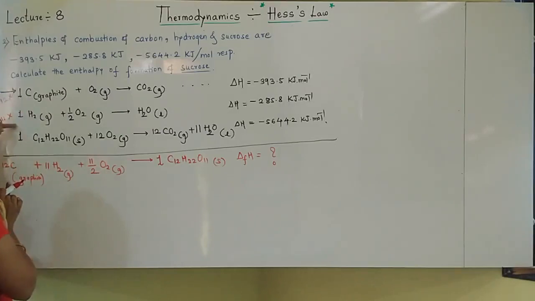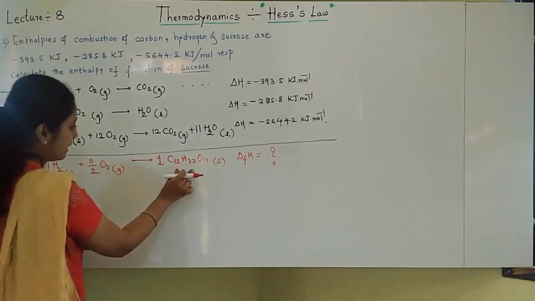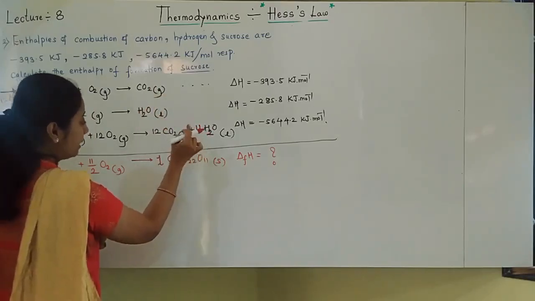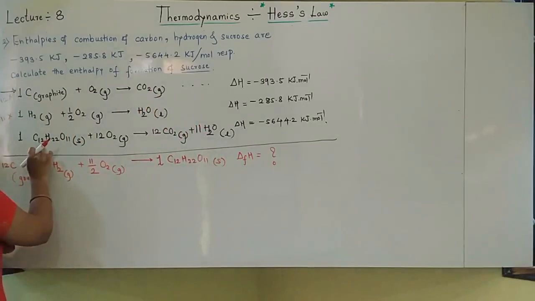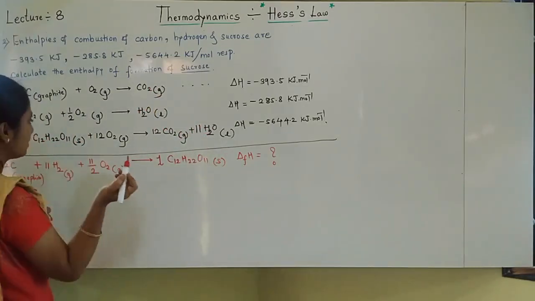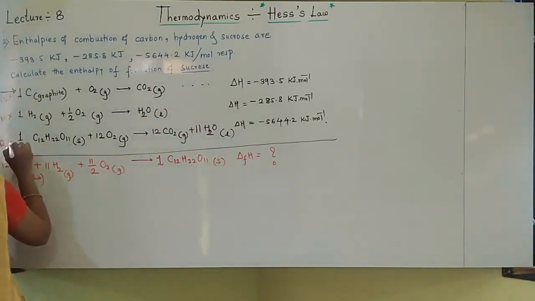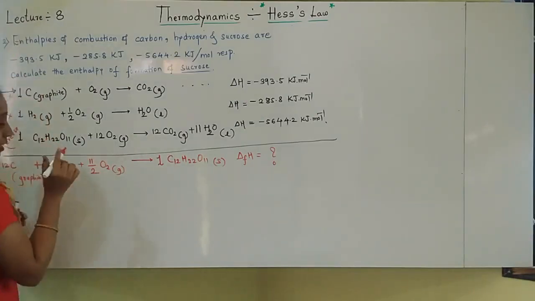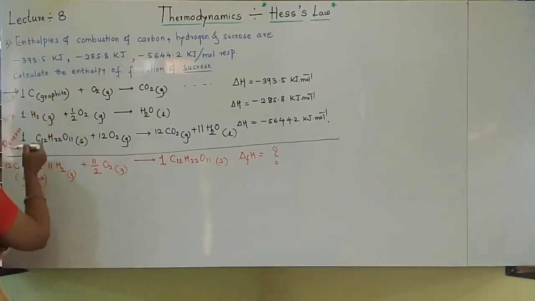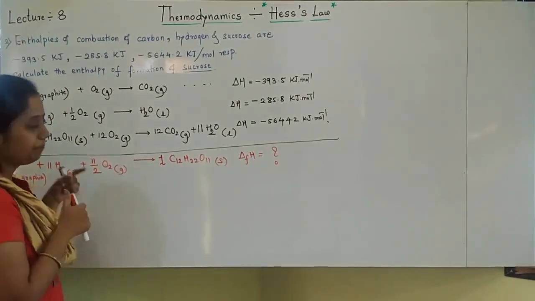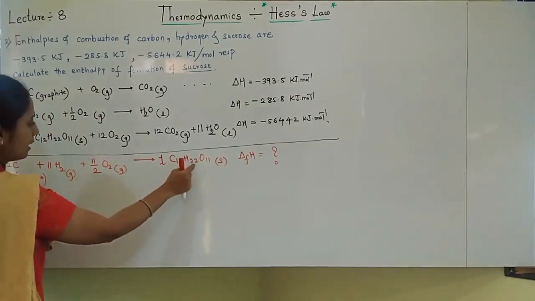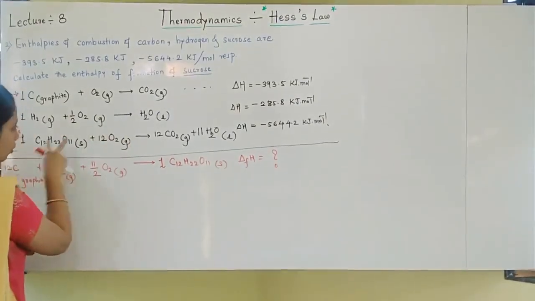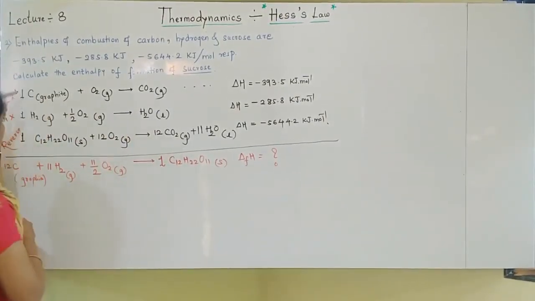I understood. On the right side I want sucrose, but there is no sucrose on the right side. But I can find sucrose on the left side of the third equation. So what shall I do, students? The third equation I must reverse. Students, this should be highlighted very correctly, because based on this, in the exam we will allot the marks. So you understood, we want sucrose on the right side but it is on the left side, so we will reverse this equation to bring sucrose to the product side. These are the changes we need to do to get the exact value.